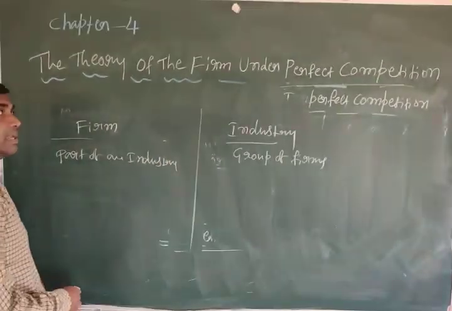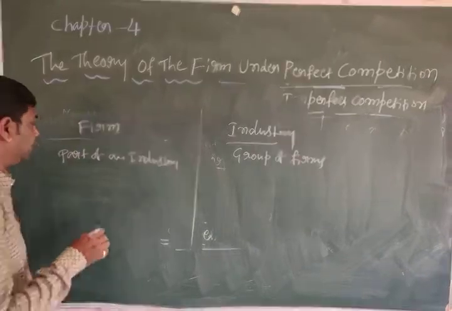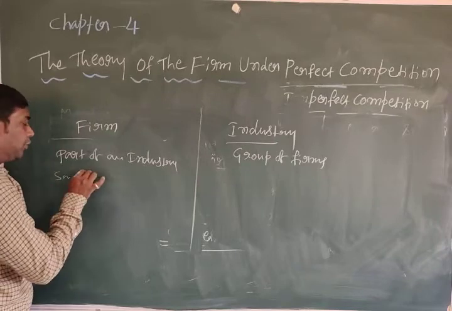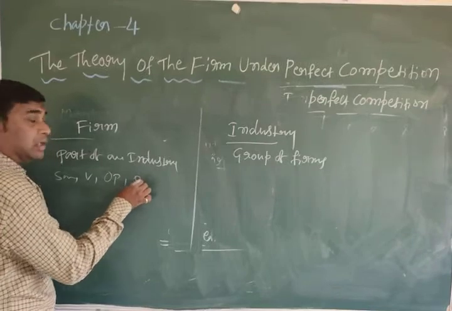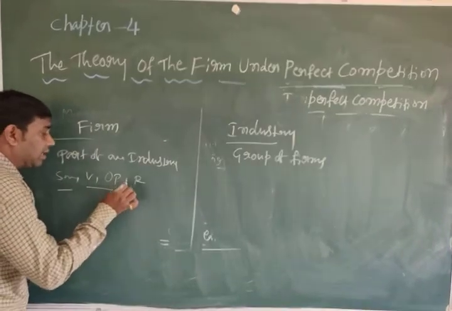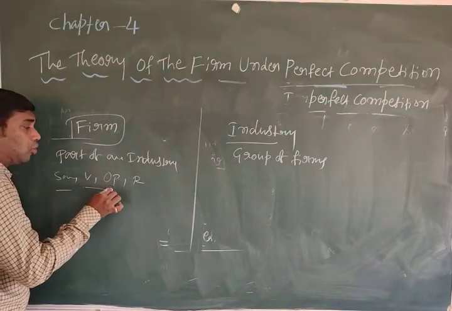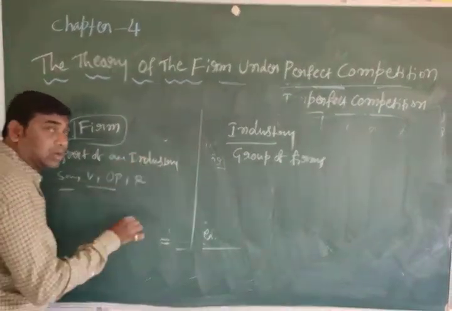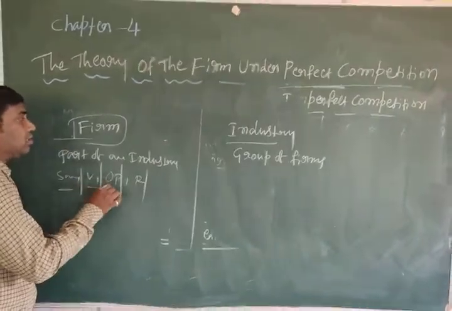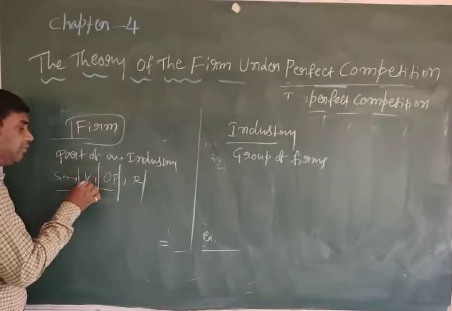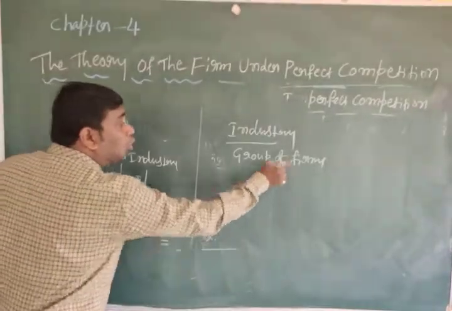For example, there are so many firms. If you take mobile companies like Samsung, Vivo, Oppo, Redmi, each company is considered a firm. Samsung firm, Vivo firm, Oppo firm, Redmi firm. That is a firm. And industry is a group of firms.